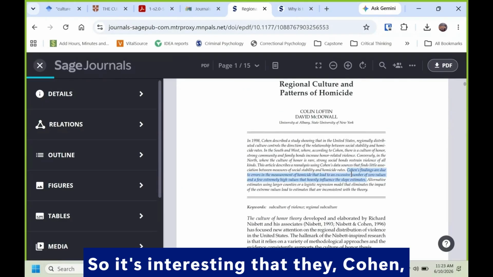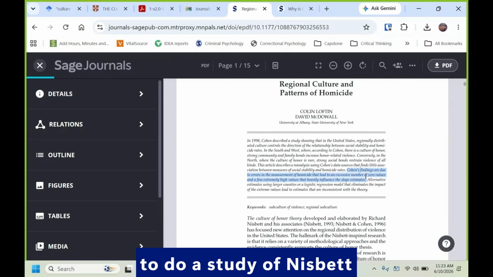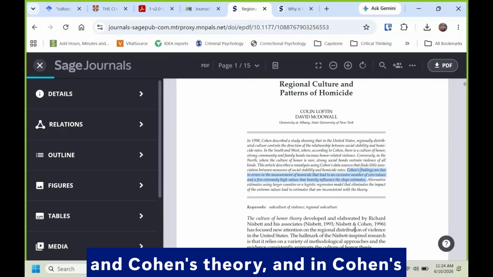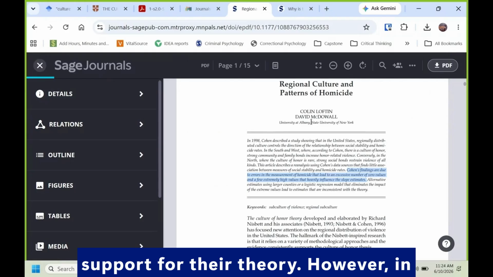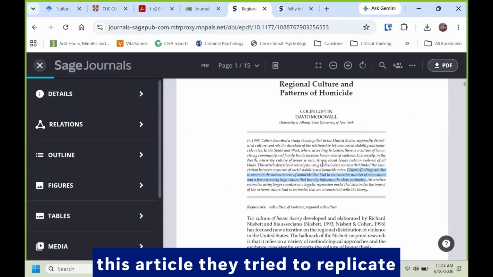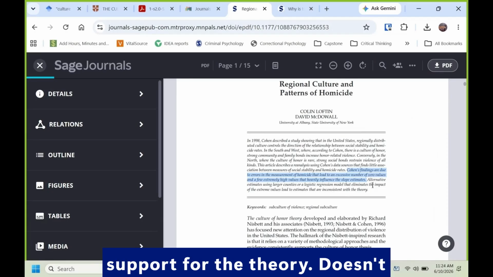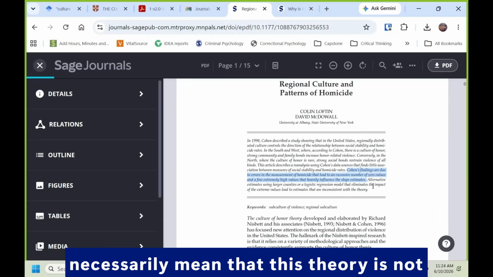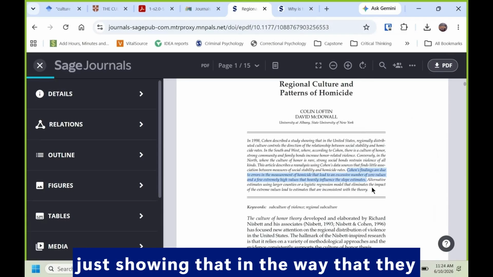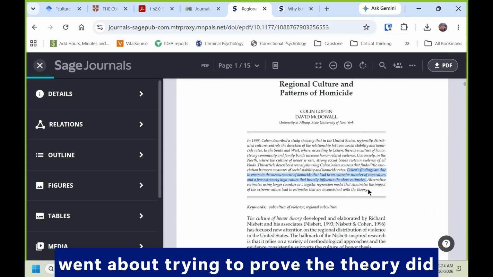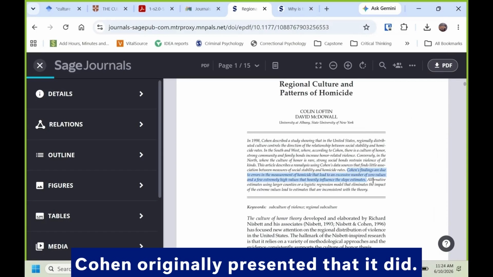So it's interesting that Cohen, one of the original authors, attempted to do a study of Nisbet and Cohen's theory. And in Cohen's article, they were able to find support for their theory. However, in this article, they tried to replicate it. This article does not find support in the same way that Cohen was claiming support for the theory. That doesn't necessarily mean that the theory is not true or that there's no truth to it. It's just showing that the way they went about trying to prove the theory did not really show support in the way that Cohen originally presented that it did.